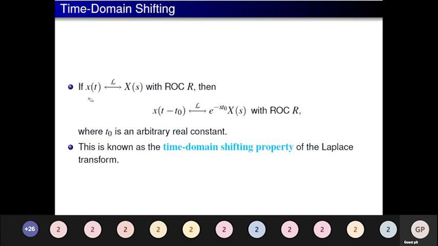Similarly, we can go for time domain shifting. If x of t Laplace transform is X of s, then x of t minus t naught is e to the power minus s t naught into X of s. I will try to solve this and show you. Again the formula: integral from minus infinity to plus infinity x of t e to the power minus st dt.